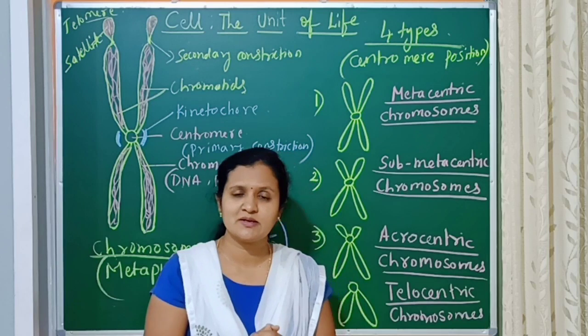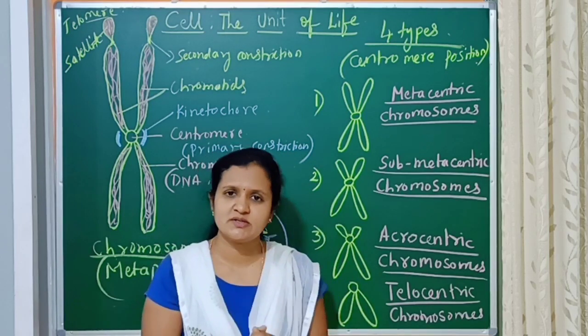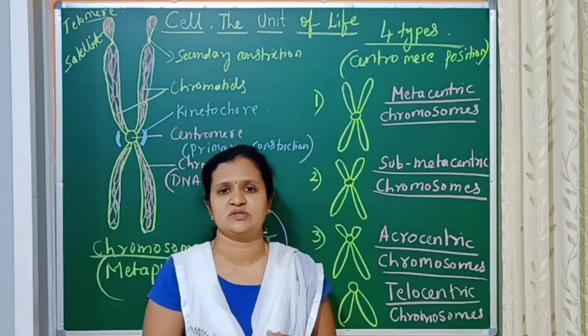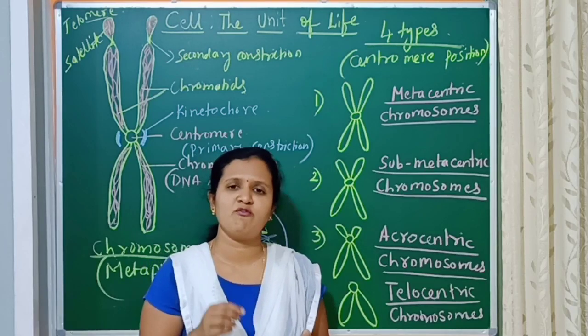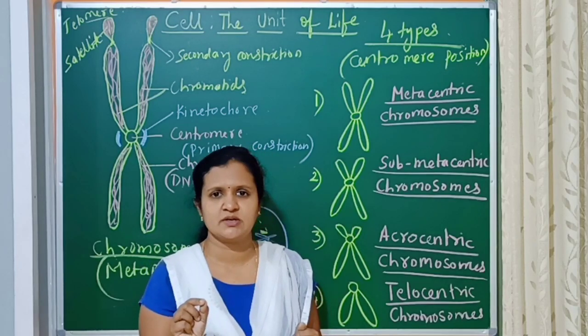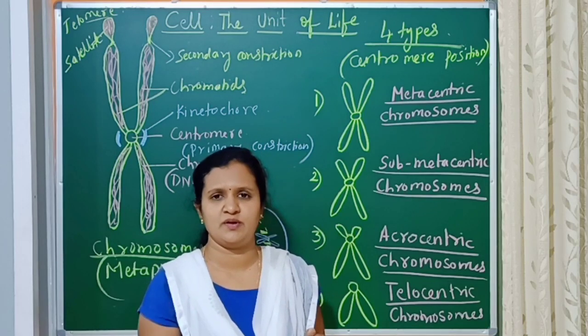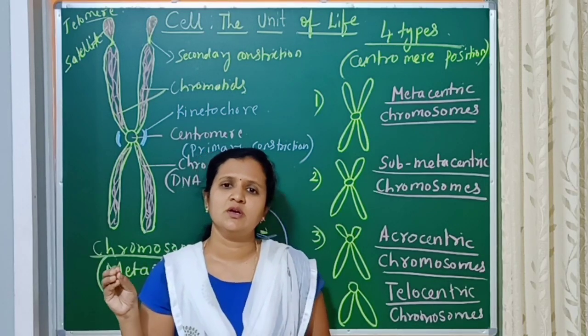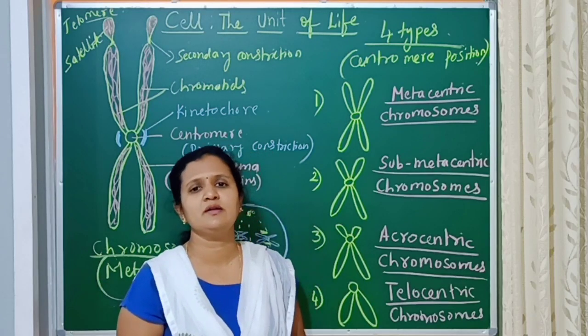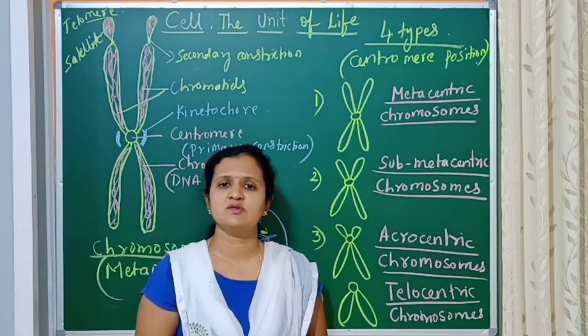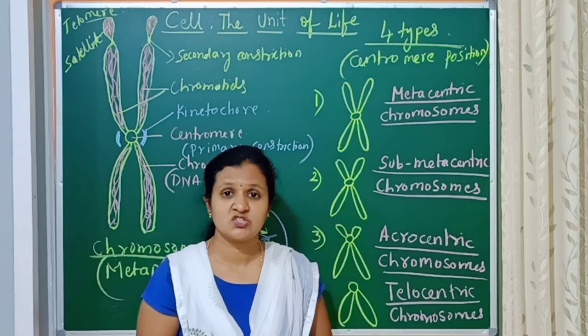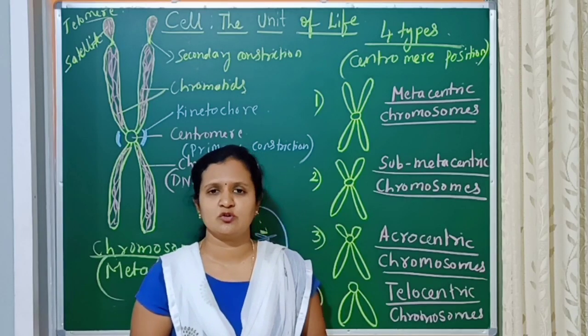Enzymes like catalase and oxidase are present in these vesicles, and such minute vesicles present in the cell are called microbodies, one of the smallest topics mentioned in your syllabus. Along with this, we have come to the end of the chapter Cell, the Unit of Life.